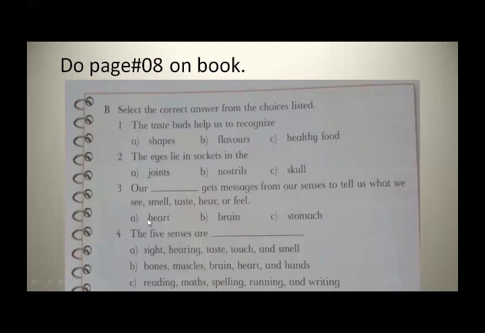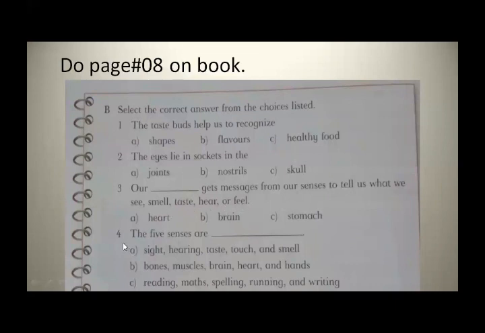Option A, heart, brain, stomach. Yes, brain. With the help of the brain we can get messages.